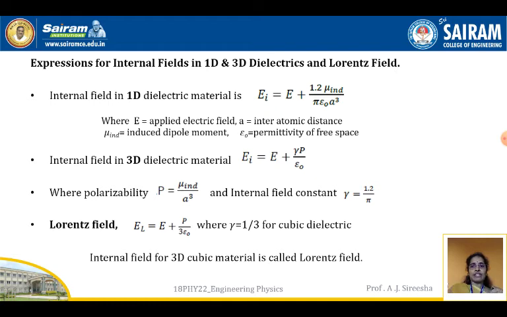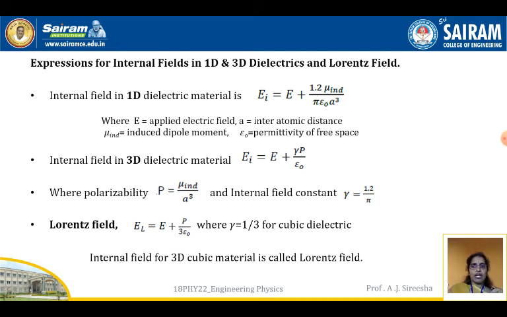The internal field in a 3-dimensional dielectric is EI equal to E plus gamma P by epsilon naught, where the polarization P is equal to mu induced by A cube, and the internal field constant gamma is equal to 1.2 by pi.